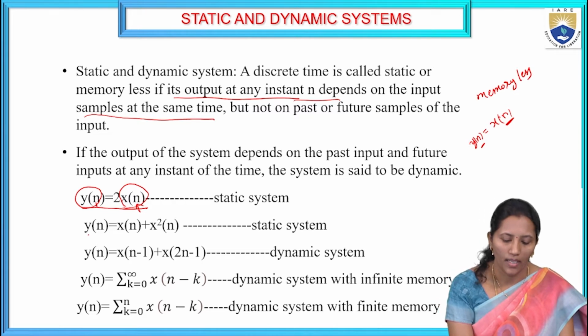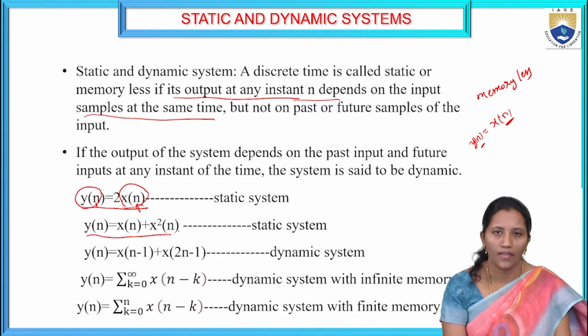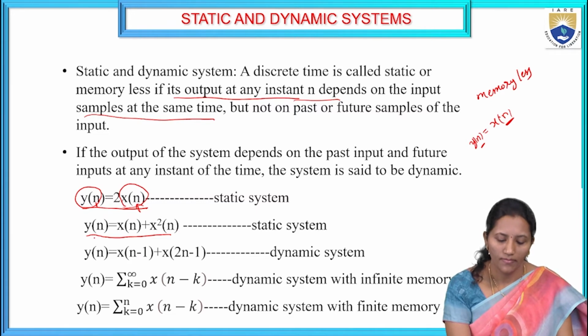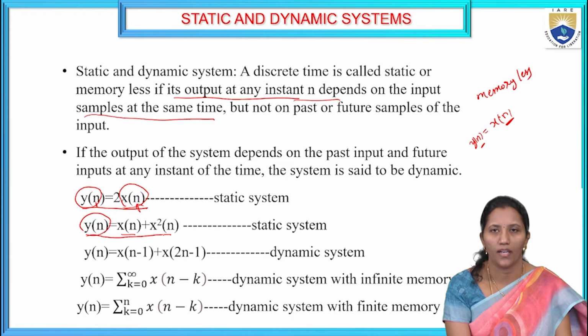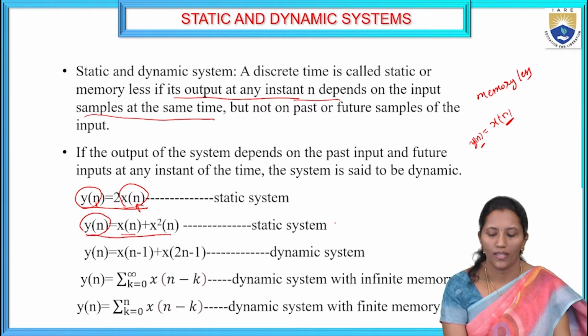For example, I am taking another example. y of n equals x of n plus x square of n. Here the output depends only on present input values. x of n is a present input and x square of n is also a present input. So this is called a static system.